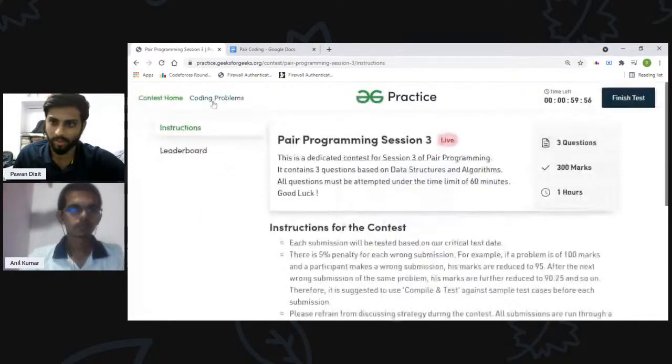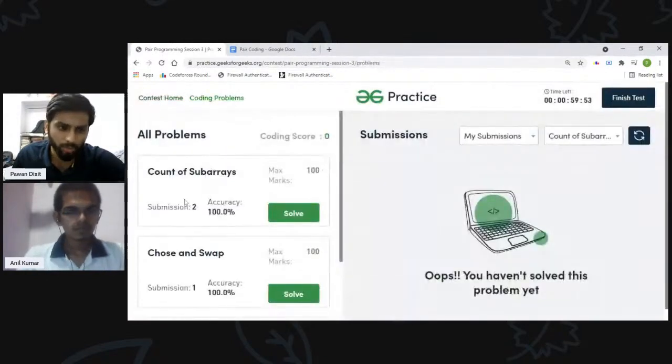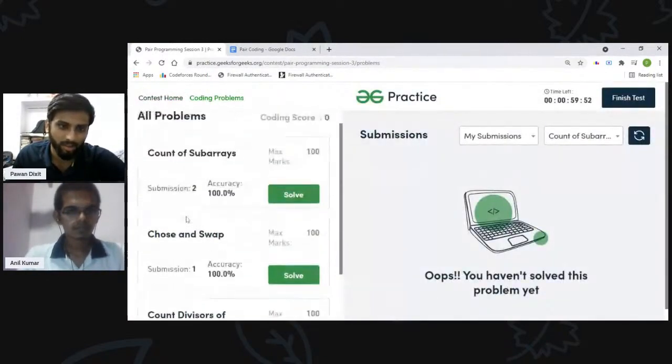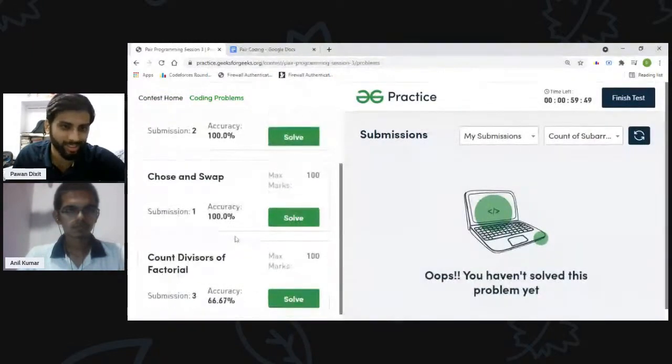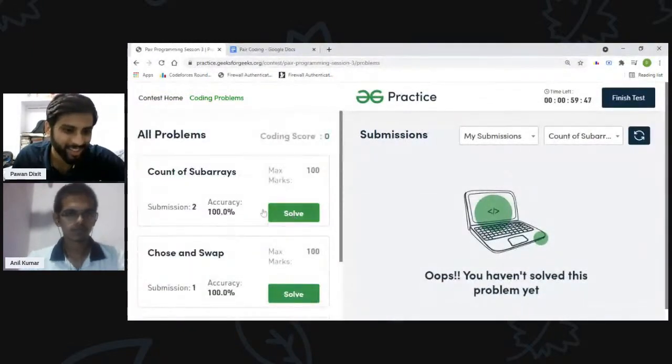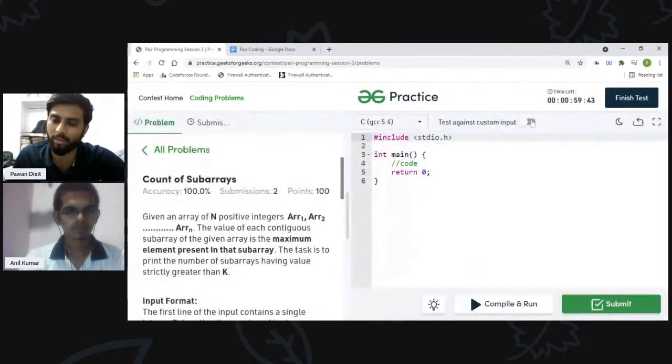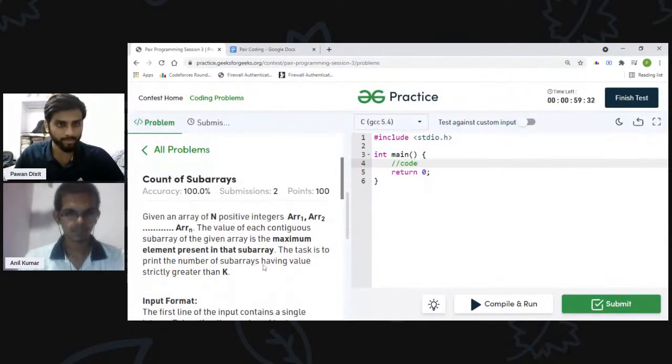So let's move on to the problem. First let's start with the first problem only, which is count of severity, and the time is 1 hour, and we have to solve three problems. So this is the problem. My screen is perfectly visible, right, Anil? Yeah, it is visible.